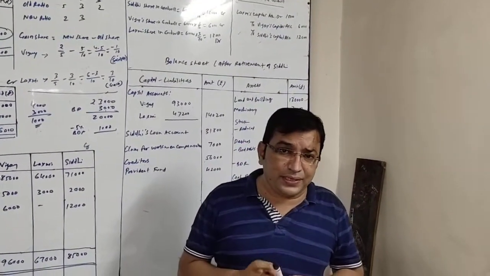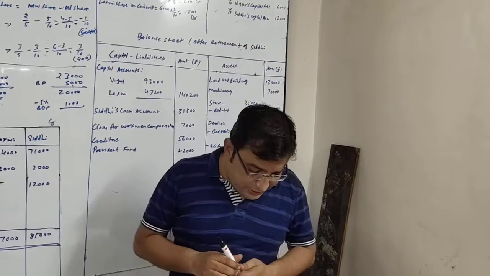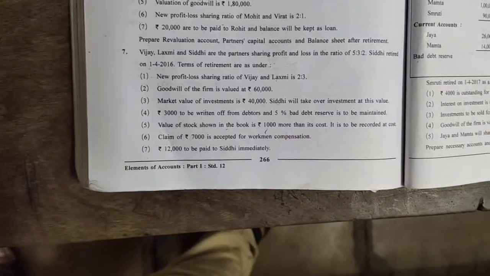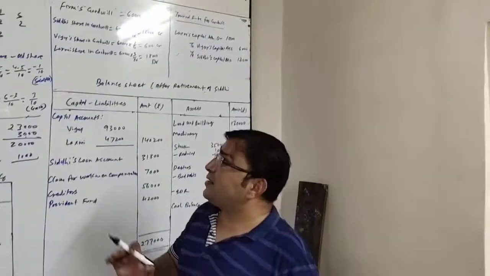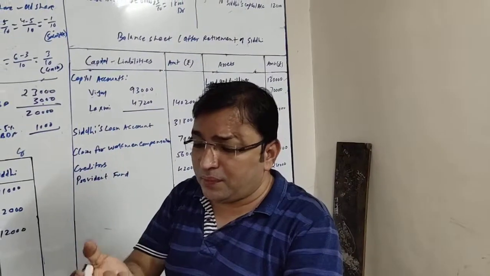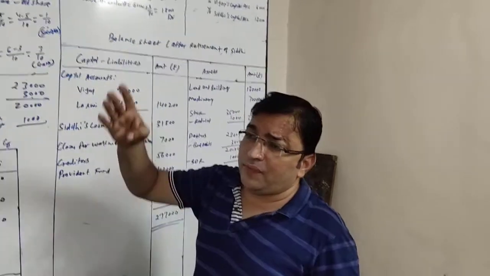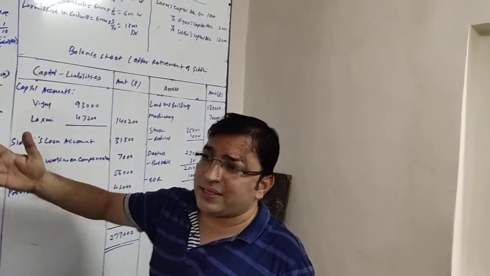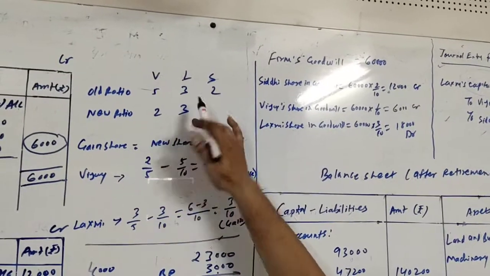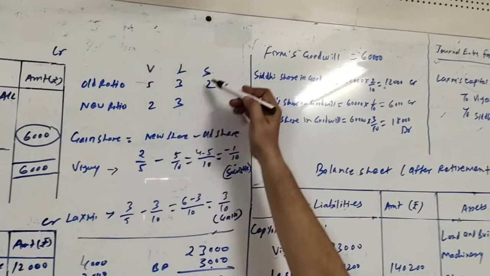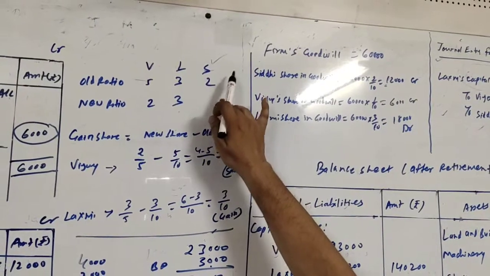Now one by one we will go through the adjustments and give the effect of the remaining adjustments which are not considered so far. The first adjustment says the new profit and loss sharing ratio is 2:3 and the second says goodwill of the firm is valued at rupees 60,000. So friends, we know very well what we have to do when goodwill of the firm is valued at some amount. We have to find the gain ratio, and in the gain ratio we adjust the amount payable for goodwill to the retiring partner. Here the old ratio is 5:3:2, and the new ratio between Vijay and Lakshmi is 2:3. Siddhi is retiring.